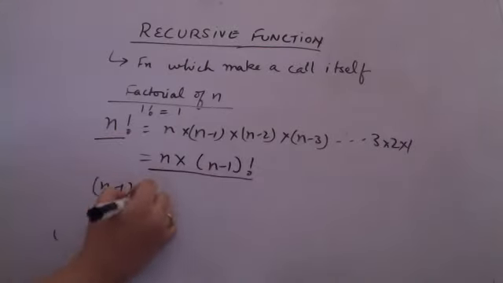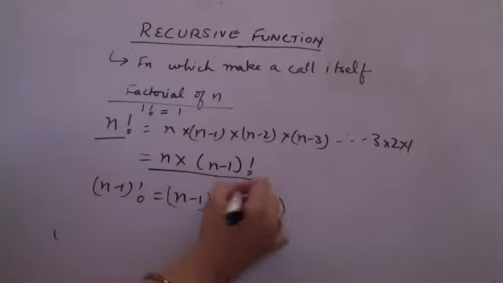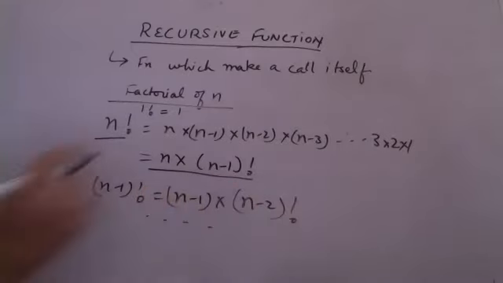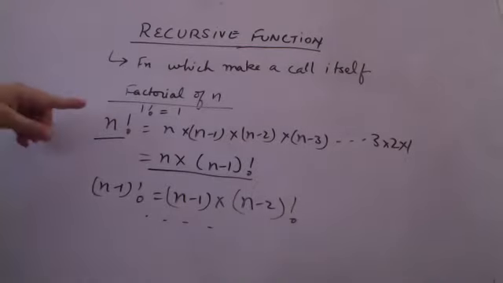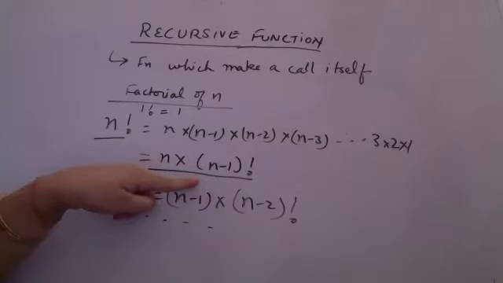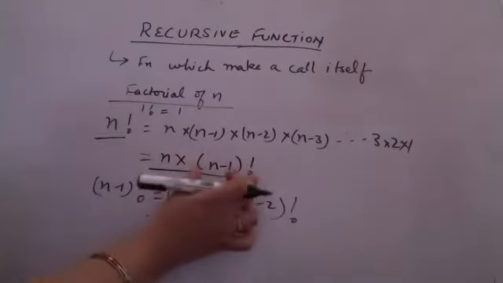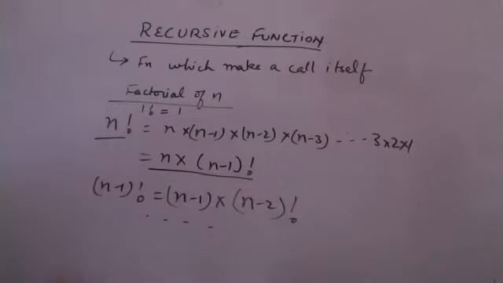Similarly, n minus 1 factorial has been broken down into n minus 1 into n minus 2 factorial, and so on. So whenever I am calculating the factorial of a number, I am using the factorial of a smaller number with some multiplication. I am breaking the original problem into a smaller problem. This is a very important concept.